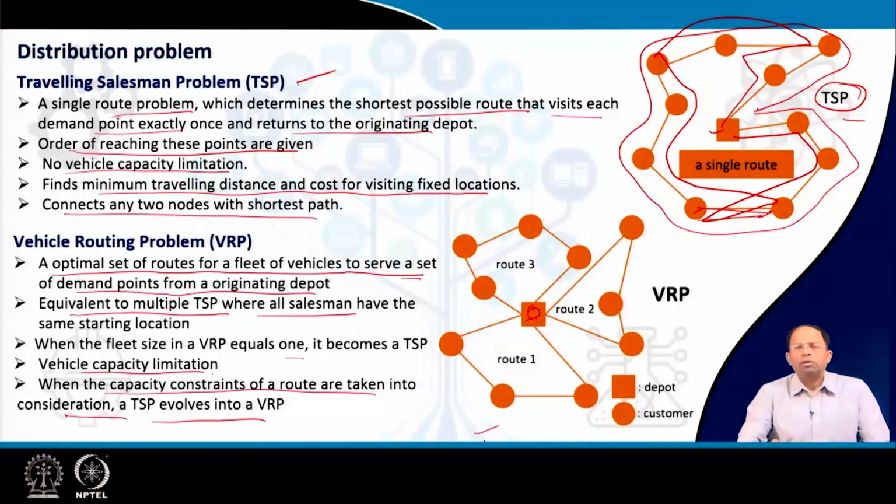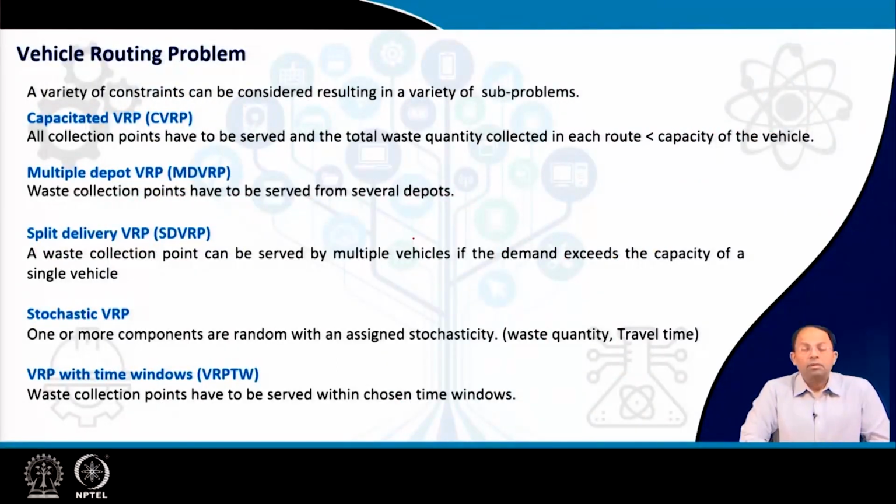Anyway, we are not doing detailed estimates or calculations on how to solve all this, but at least you should have an idea that this kind of problem could be solved via this kind of algorithms. Now, the vehicle routing problem, as you can understand, could have several variants, and a variety of constraints can be considered, resulting in a variety of variants or sub-problems. Now, in terms of solid waste management, these are some of the varieties which we can come across.